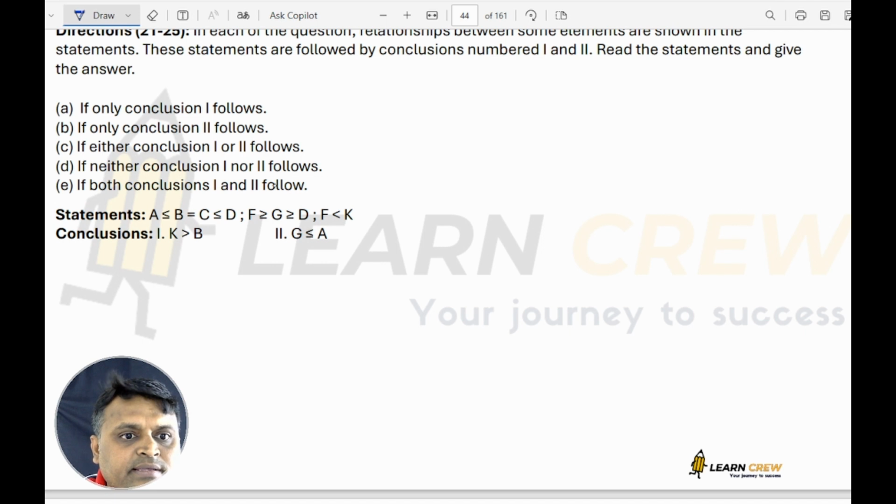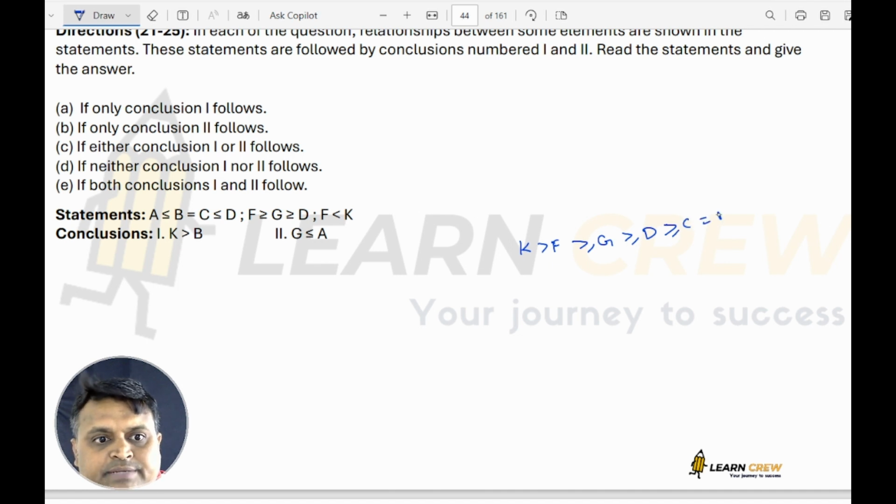Now what about the second? K to B, K greater than B. F is less than K means K is greater than F. F is greater than or equal to G, greater than or equal to D. And here D less than or equal to C means D greater than or equal to C is equal to B. So you have all greater than or equal to.